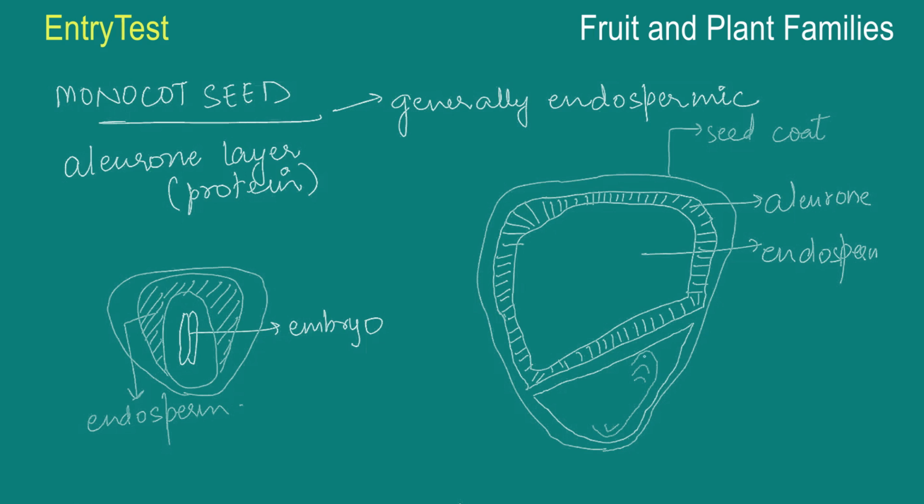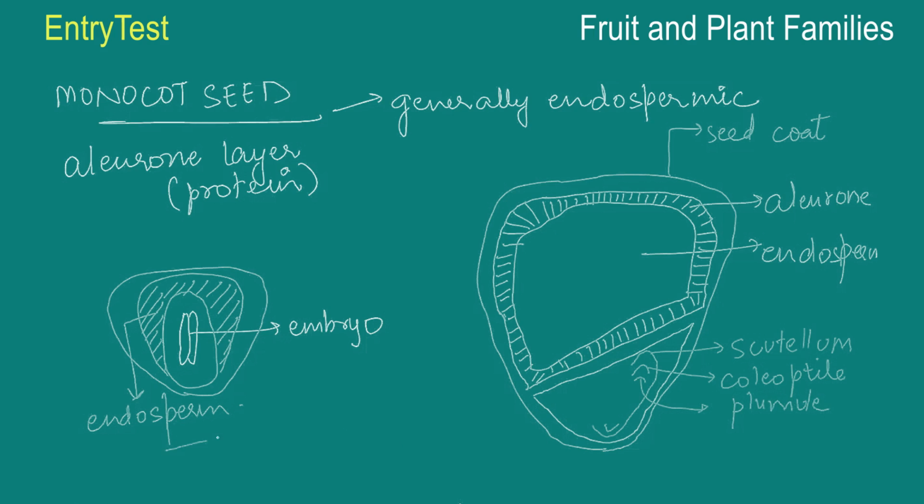Then there are a few markings in the lower layer, and they have their own names. The upper one is known as the scutellum. The next one is called the coleoptile. This one is the plumule.